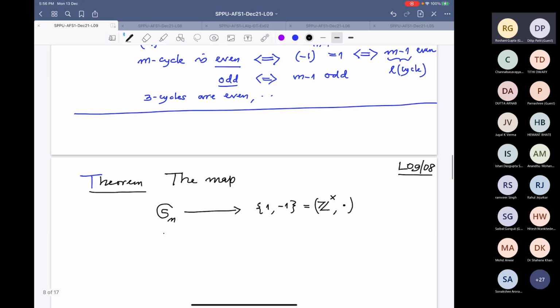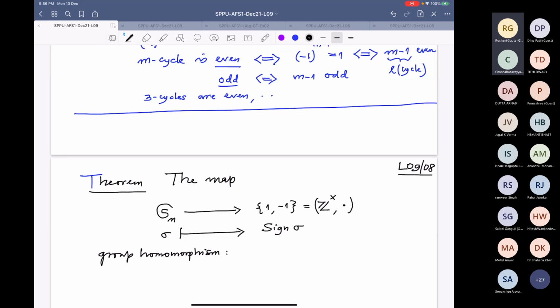I am defining a map sigma going to sign sigma, and I will prove that this is a group homomorphism from this group to this group. That means I have to prove that if I take two permutations sigma and tau, the sign of sigma tau is the same thing as sign of sigma times sign of tau. This is what I have to do.